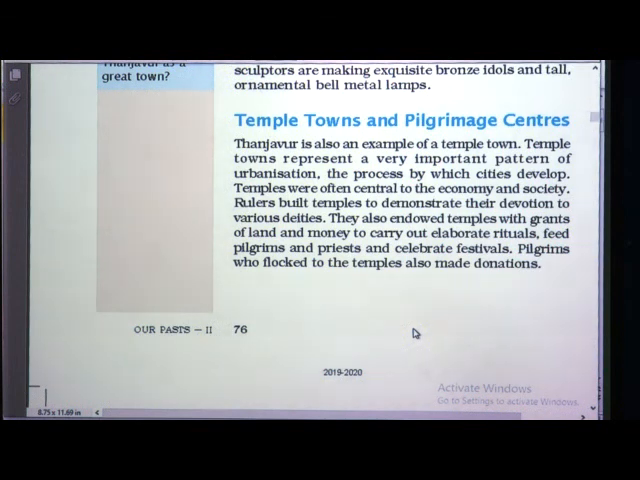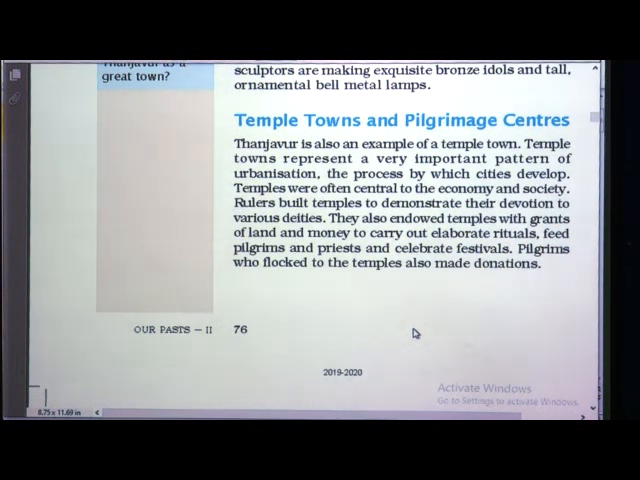Temples were often central to the economy and society. Rulers built temples to demonstrate their devotion to various deities. They also endowed temples with grants. Endowed means they gave property. So, they endowed temples with grants of land and money to carry out elaborate rituals, feed pilgrims and priests and celebrate festivals.